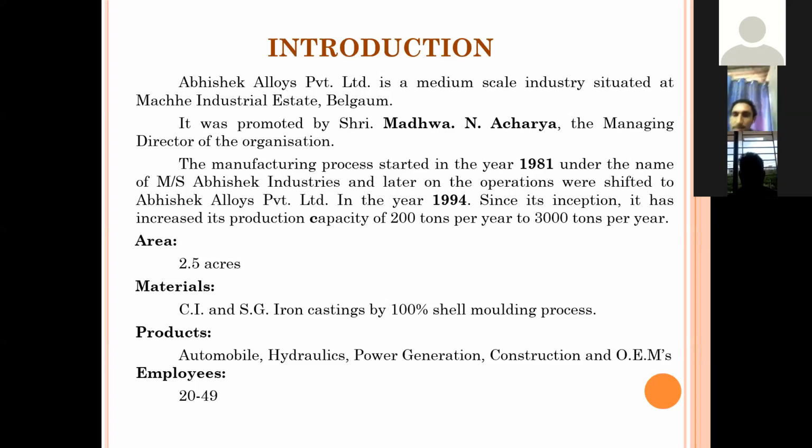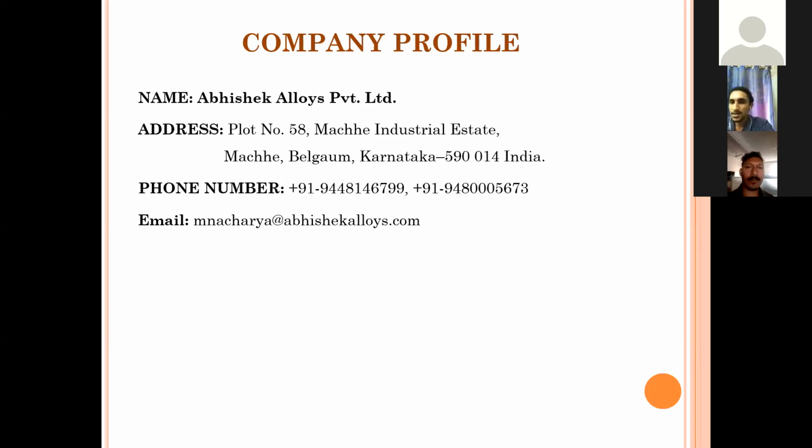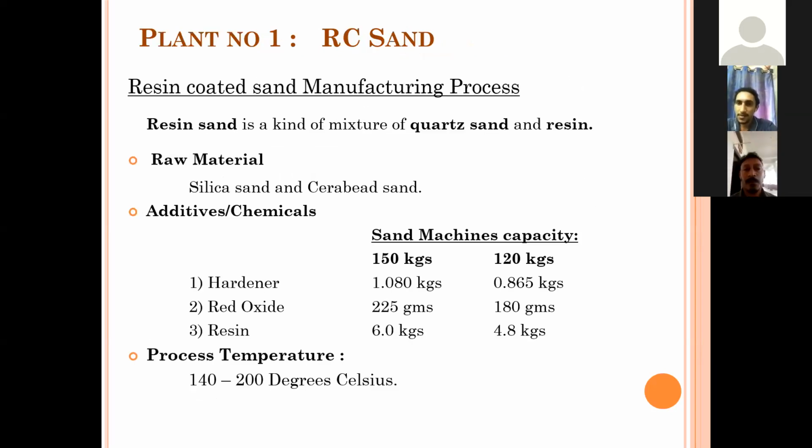The products produced are CI and SG cast iron. The products of this company serve automobiles, hydraulics, power generators, construction, and OEMs. The total employees are 20 to 49, sir. The next slide is company name, address, phone number and email ID, sir. So next,